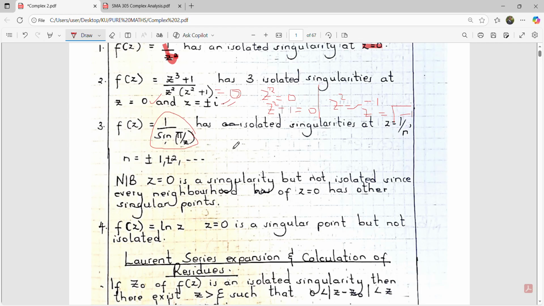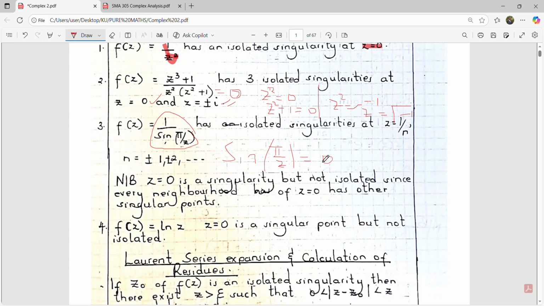So at sine of pi over z equals 0, what can we learn about that? Sine of pi over z is supposed to be equal to 0.